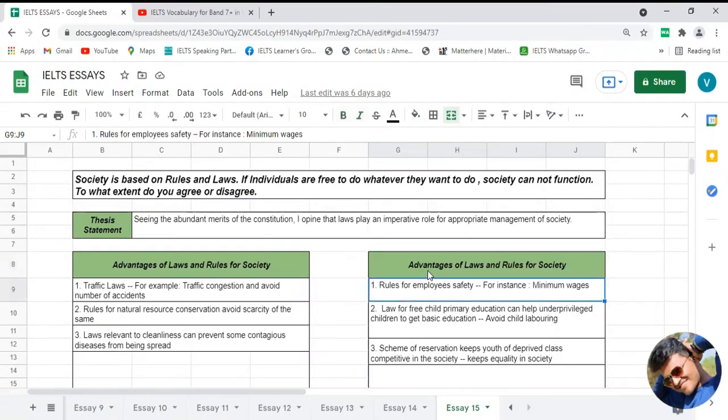In this body paragraph number two, the first kind of rules and regulations that I am going to discuss is relevant to corporate life. In many countries, there are rules and regulations to safeguard employees working in the corporate world. For example, in many countries there are rules for the employer to provide minimum wages or minimum salary to employees. And because of this kind of rule, it will become beneficial for the society to run properly.